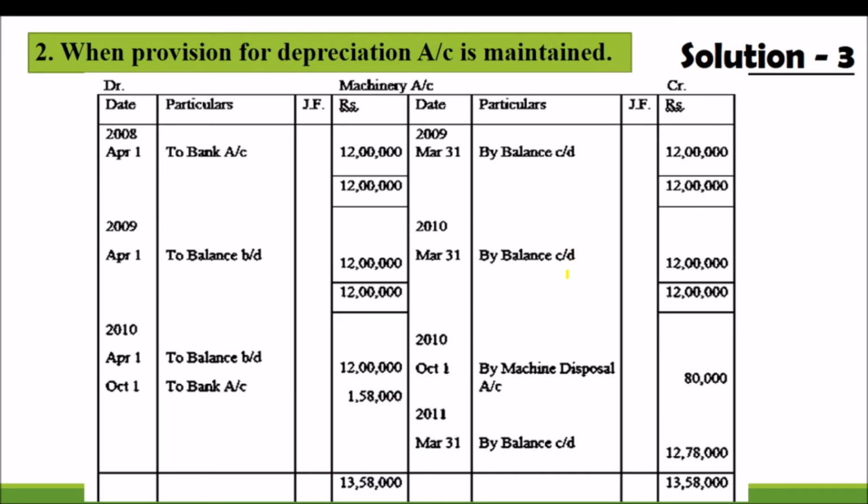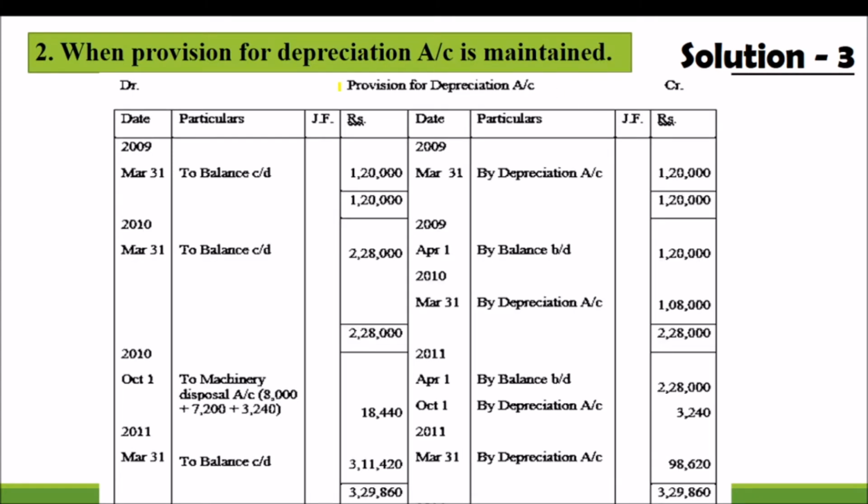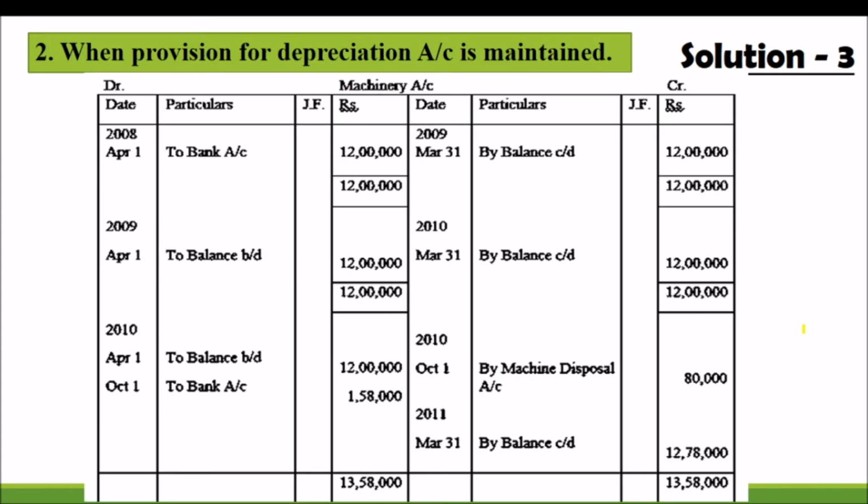When we prepare the machinery account when we open the provision for depreciation account, look at that, there will be no entry on the credit side related to depreciation. It will be posted to the provision for depreciation account. So my dear students, look at this, when the provision for depreciation account is maintained, we have to prepare the machinery account.